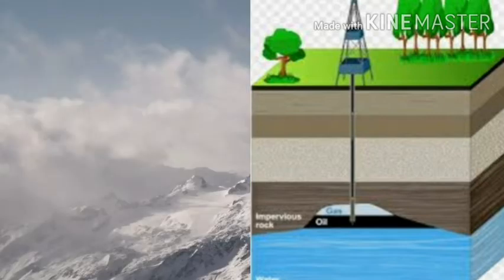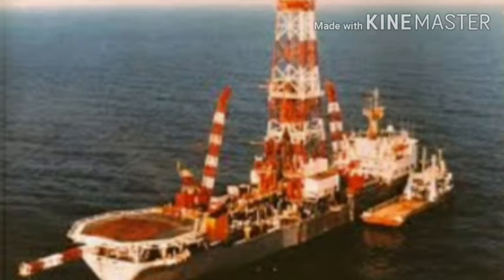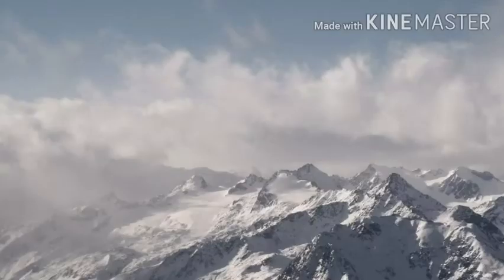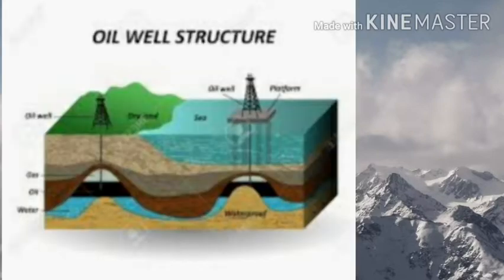A drilling rig is a large structure with equipment for drilling through the rocks. Natural gas comes out first with great pressure, and for a time the crude petroleum oil comes out by itself due to gas pressure. After the gas pressure has subsided, petroleum is pumped out of the oil well.